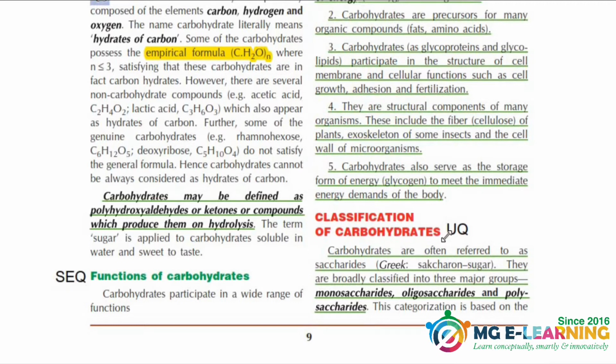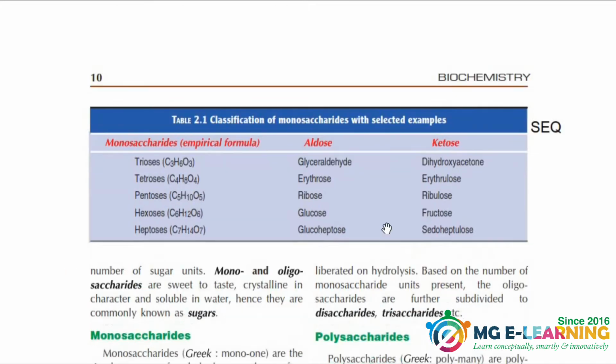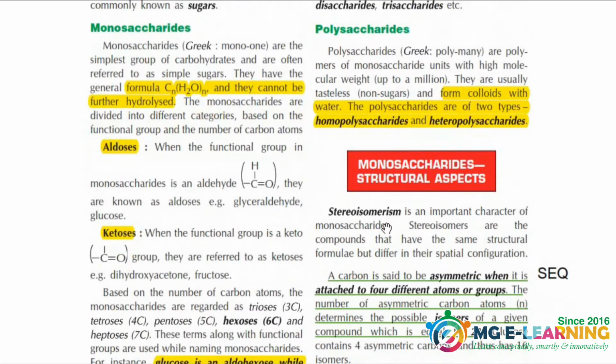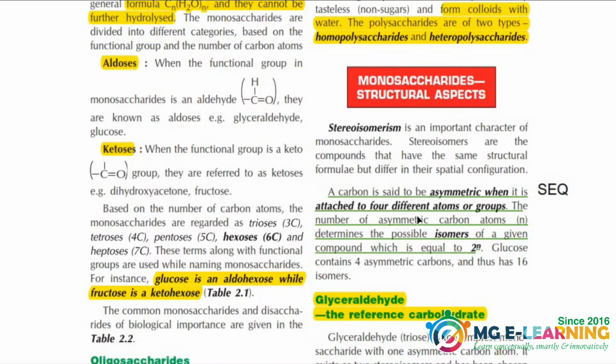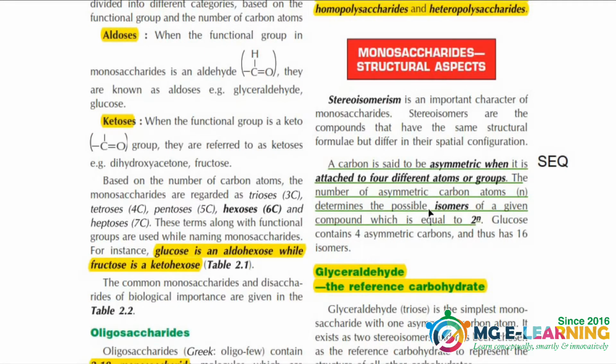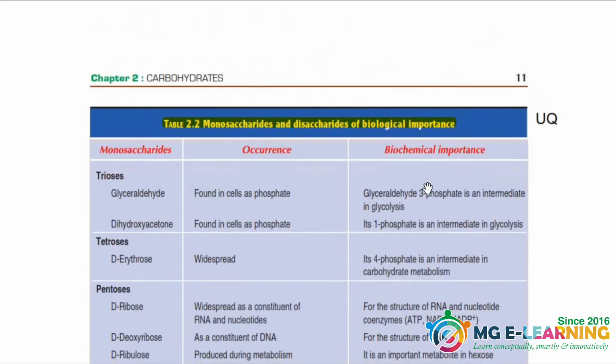Next one is the classification of carbohydrates. It's very important to you. This table is important for SEQs and MCQs purpose. This stereoisomerism is important for SEQ. You should know its formula, how to calculate the number of isomers. Then you should know that the parent compound of carbohydrates is glyceraldehyde. This is important for MCQ.